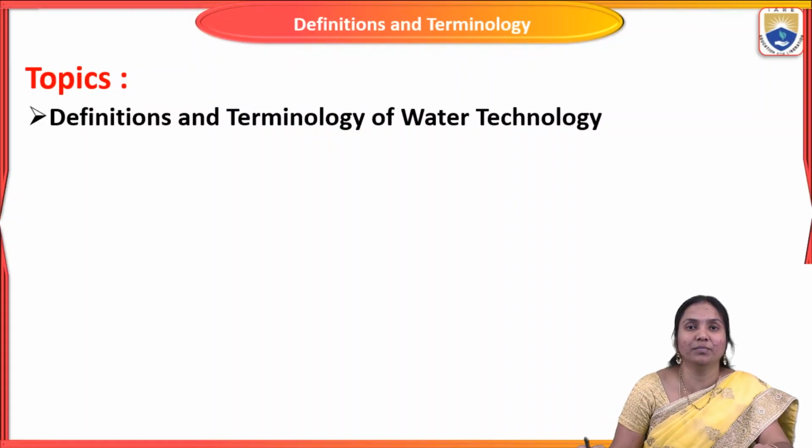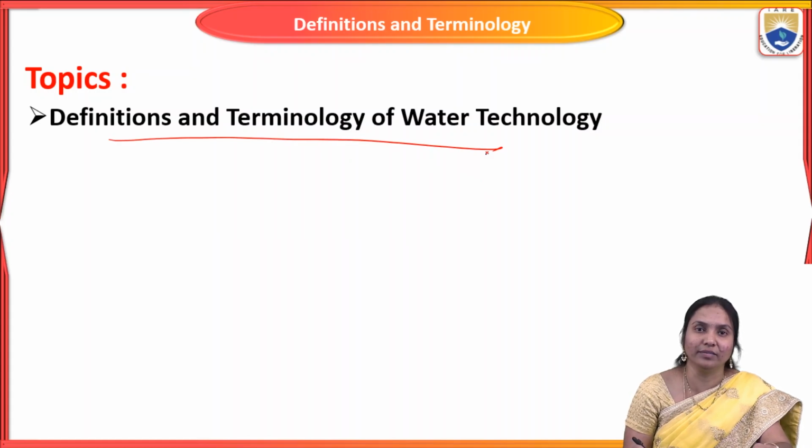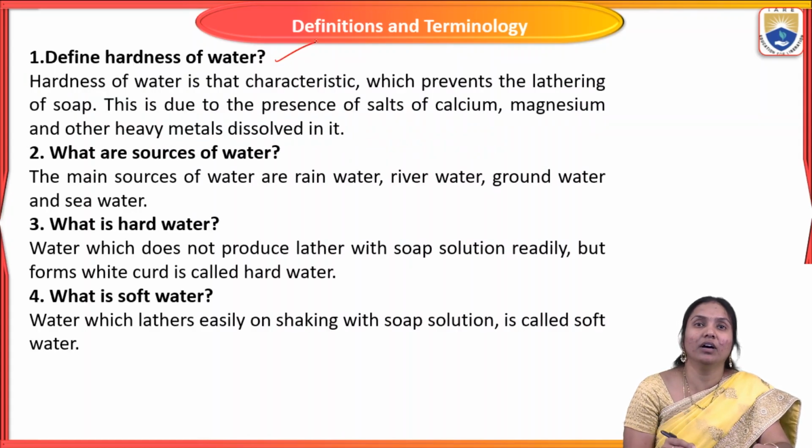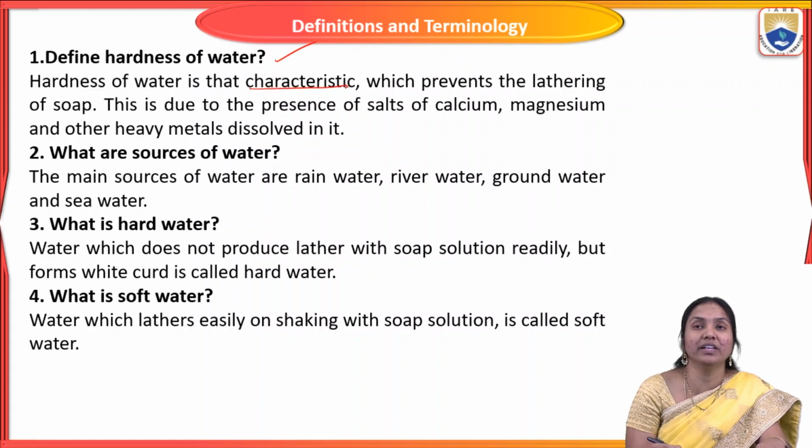Today we are going to discuss the definition and terminology of water technology. So, define hardness of water. Hardness of water is that characteristic which prevents the lathering of soap. This is due to the presence of salts of calcium, magnesium and other heavy metals dissolved in it.